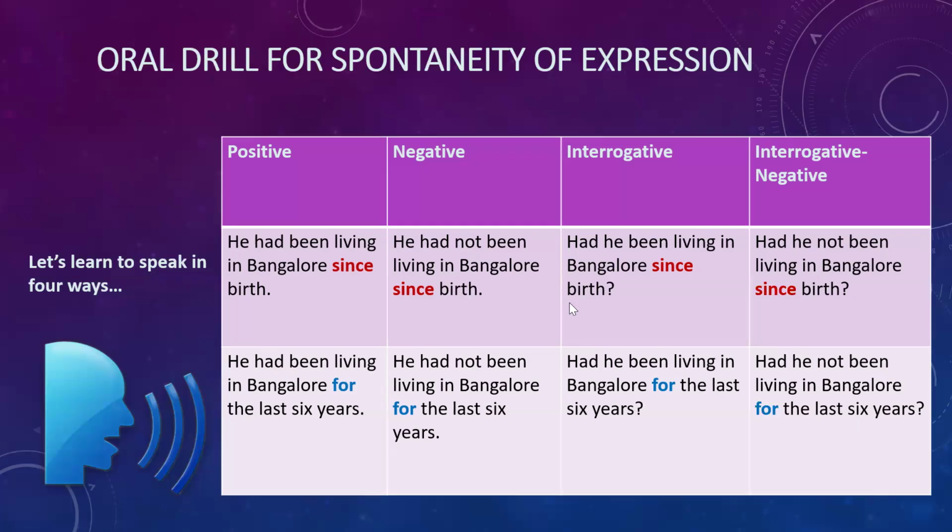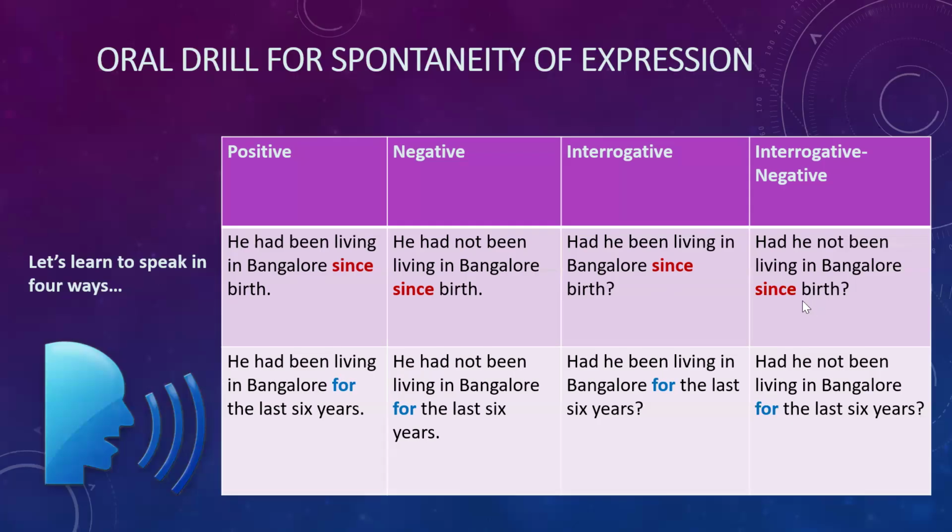Now look at this chart: positive, negative, interrogative, and interrogative negative. Here I'm using he, singular. He had been living in Bangalore since birth. He hadn't been living in Bangalore since birth. Here there is a negative use. Then interrogative and then interrogative negative. Had he been living in Bangalore since birth? Had he not been living in Bangalore since birth?